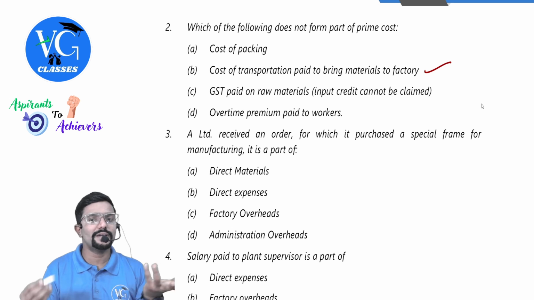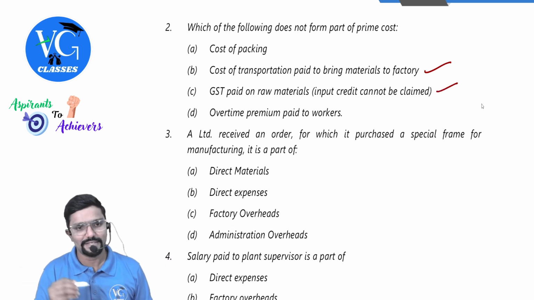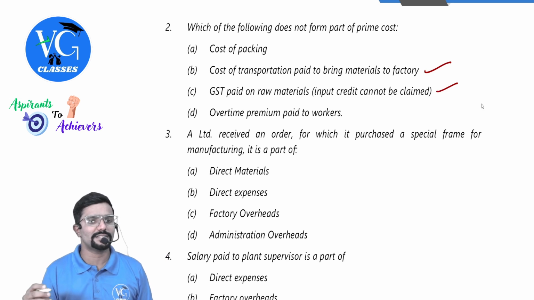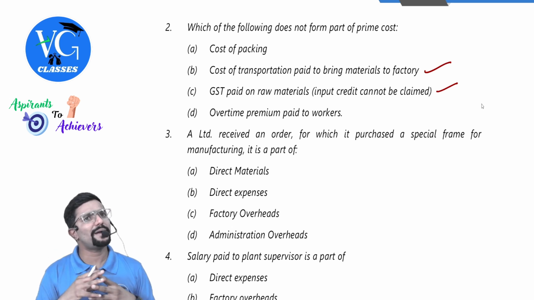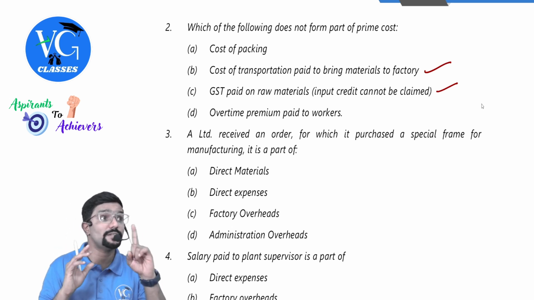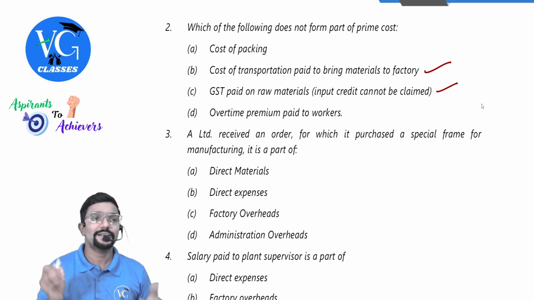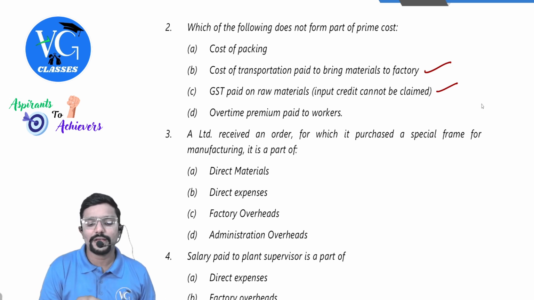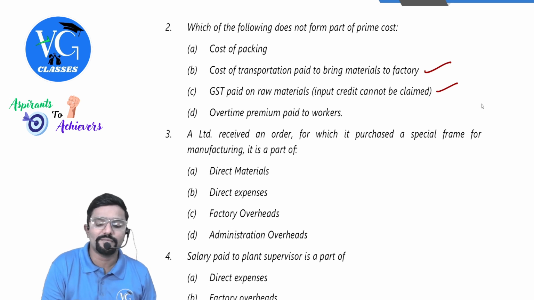Next, GST paid on raw material, credit not available. Will we include it? Yes. Overtime premium paid to workers. It depends on the purpose, but can we consider it as a part of wages sometimes? Yes, depends on the purpose. Clear? But out of the given, which one will not form part of prime cost?